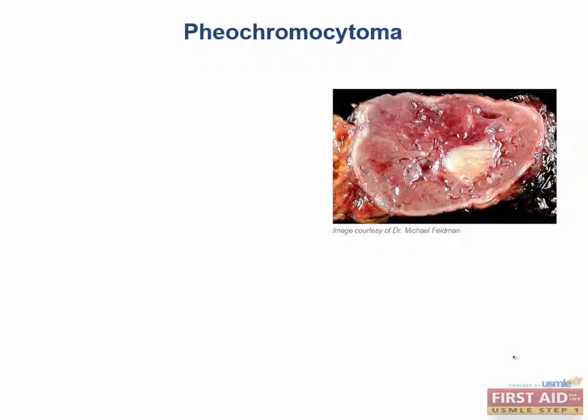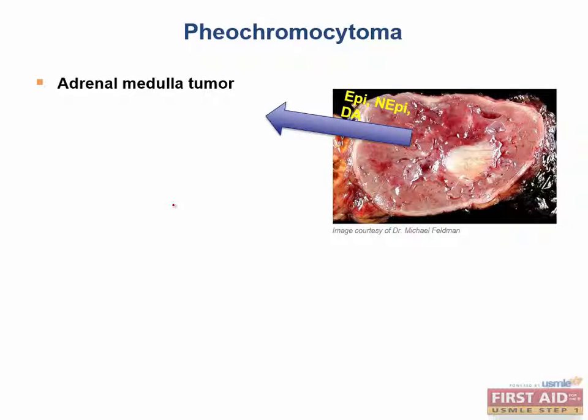Pheochromocytomas, or PHEOs as we cool kids like to call them, are a lot higher yield than neuroblastomas, and really, they don't have a ton in common with them besides the fact that they're roughly from the same cell line. It's an adrenal medulla tumor. But unlike neuroblastomas, these are usually pretty well differentiated cells and are actually very good at secreting catecholamines. Now these tumors tend to secrete catecholamines in bursts, so they end up causing short episodes of sympathetic arousal.